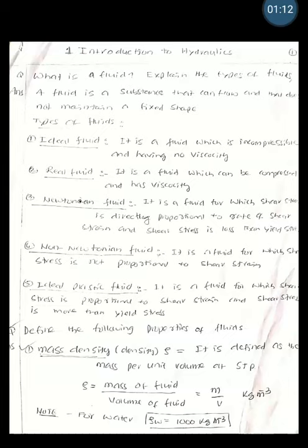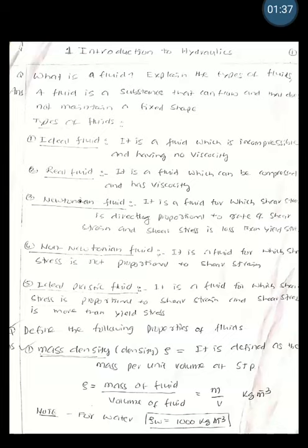Some important questions you can expect from these chapters are: what is a fluid, and explain the different types of fluid. So you know that fluid is a substance that can flow and also that does not maintain a fixed shape, and we can classify the fluids in different methods.